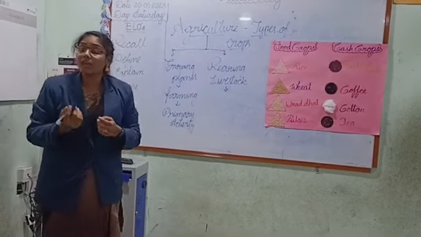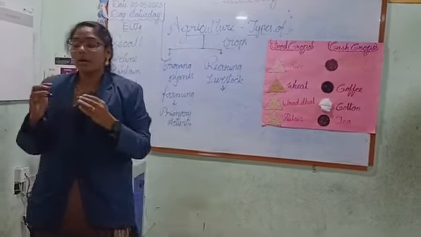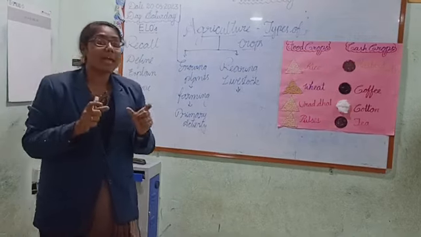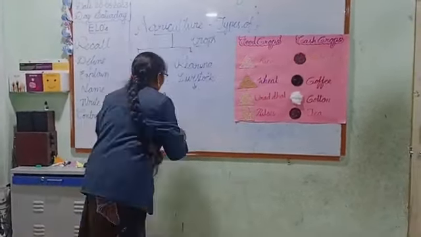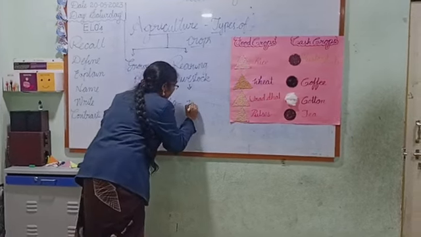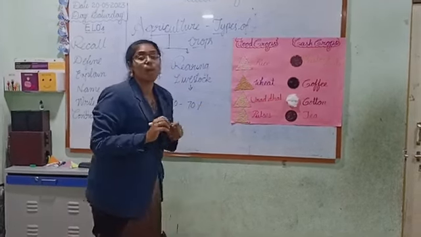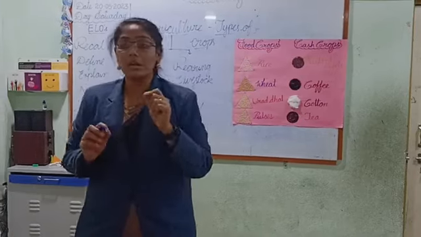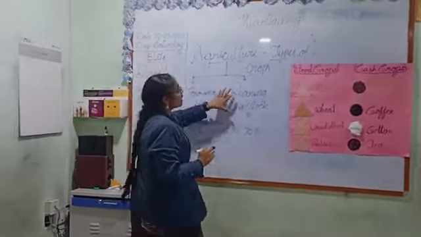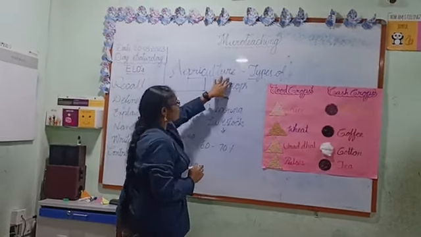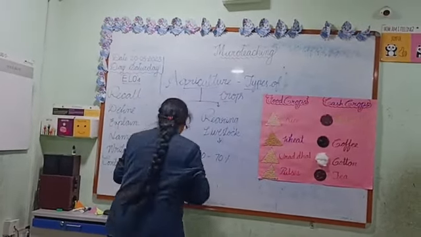Children, as we already know, agriculture is the main important occupation in the world, right? On an average, 60 to 70% of the world's population depends on agriculture. Got it? Now let us see the different types of crops in agriculture.